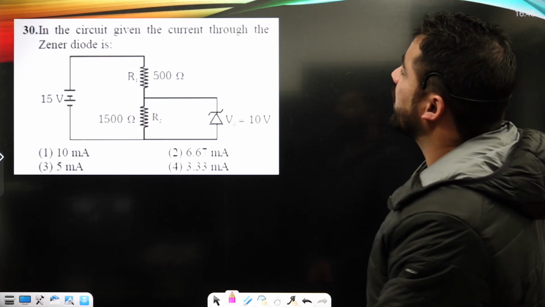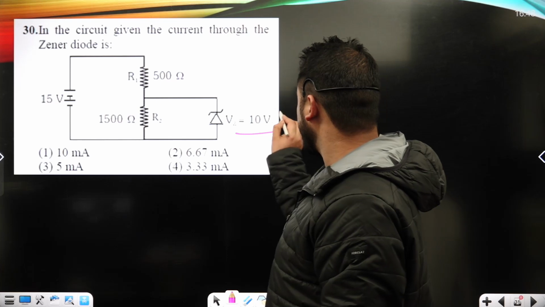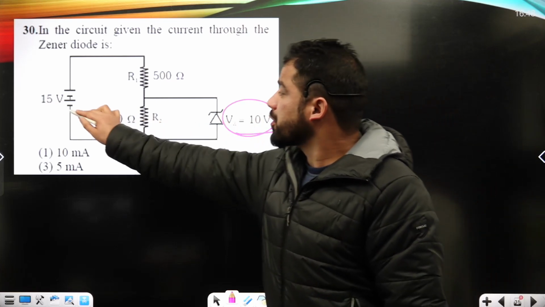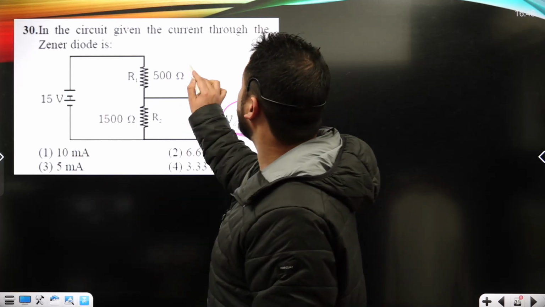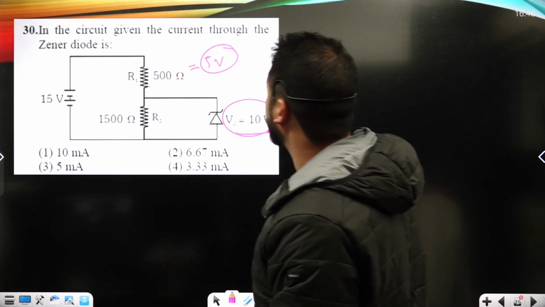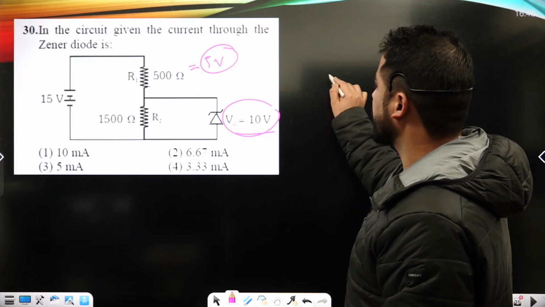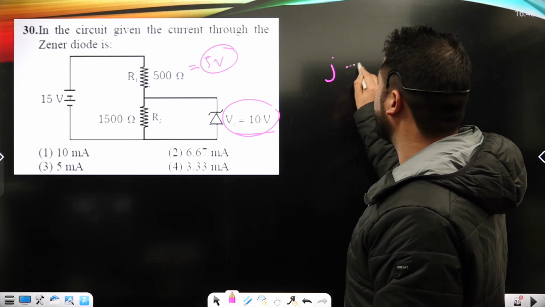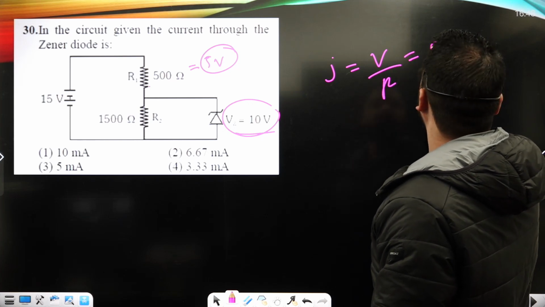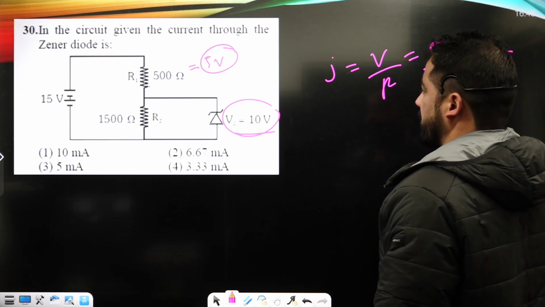Now, the current through the Zener diode in the given circuit. This is a Zener diode here, and the potential drop across it is 10. Now, when it is 10 and the total potential is 15, the potential drop across this resistor must be 5 volts, okay? Now what can be the current through this resistor? It must be V upon R, and that's 5 upon 500, that's 1 upon 100, okay?